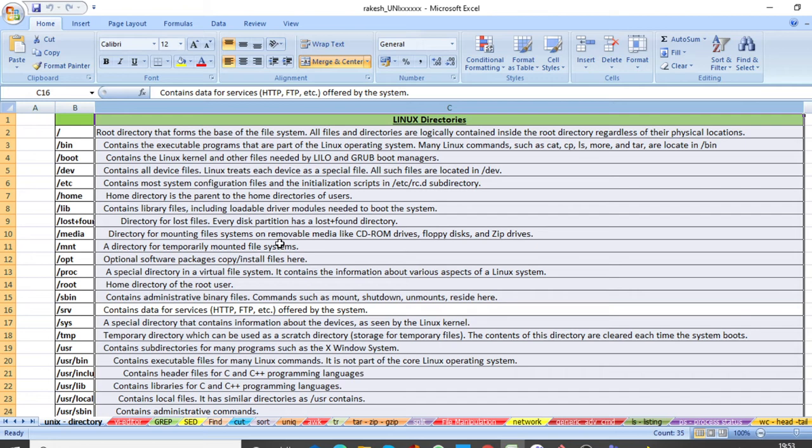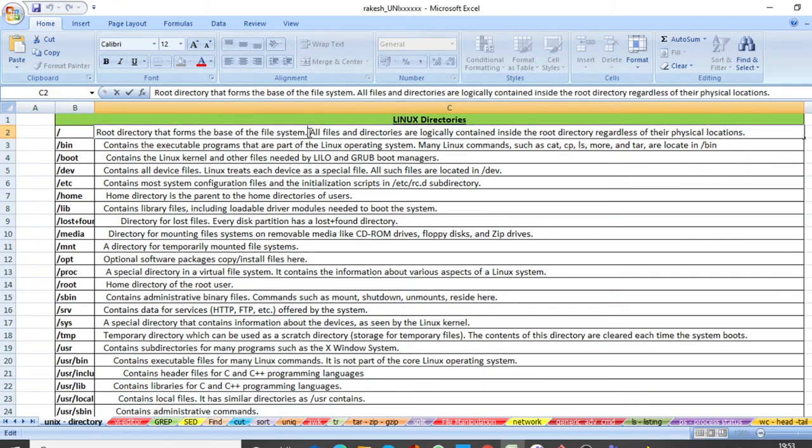So here if you go to the root directory, what is the use? It forms the base of the file system. Root forms the base of the file system, and a file system means a disk in Windows, okay? So don't be confused. All files and directories are logically contained inside the root directory regardless of their physical location, okay? Then slash bin, inside root your bin will be there.